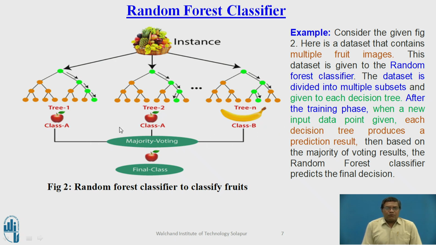Once the predictions are collected from these multiple decision trees, it performs the majority voting mechanism. Here, most of the trees predict that the given image is an apple image, and only a few decision trees say that the given image is a banana image. Therefore, the majority is for the apple image. So, the class label is apple. Therefore, the final prediction will be the apple image.